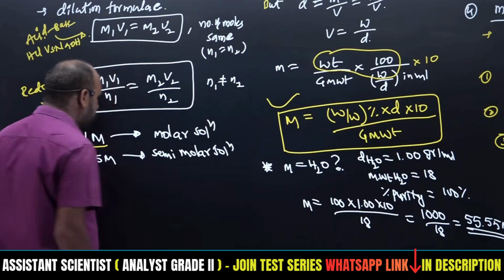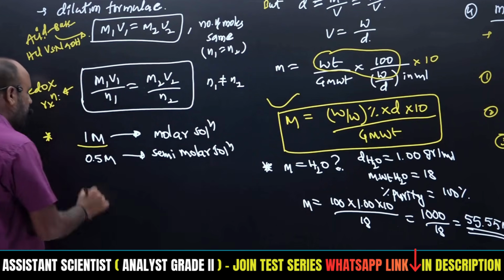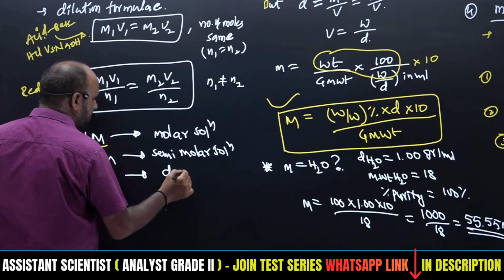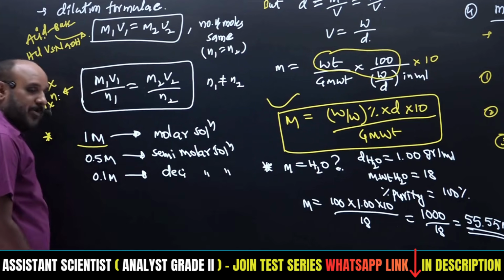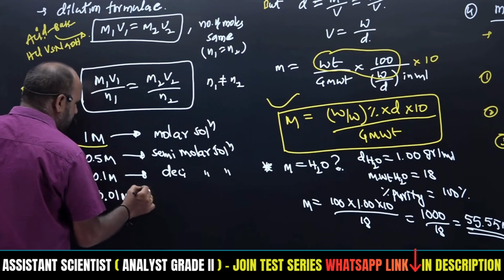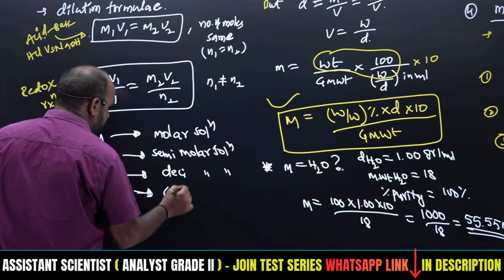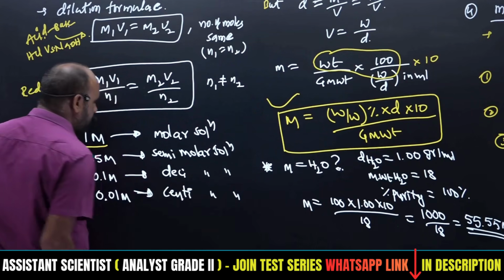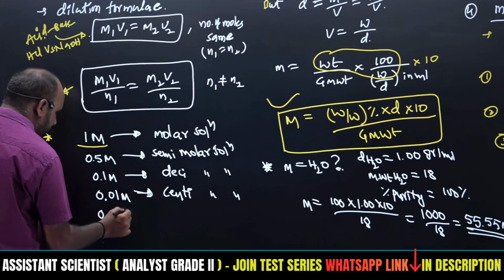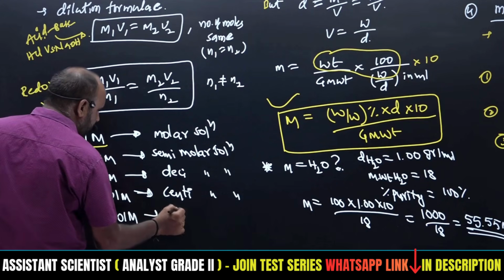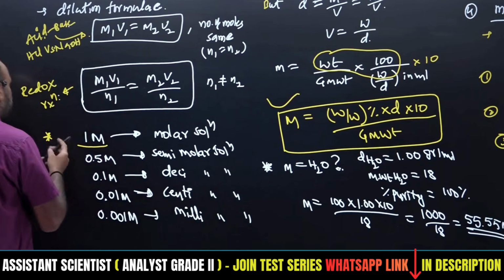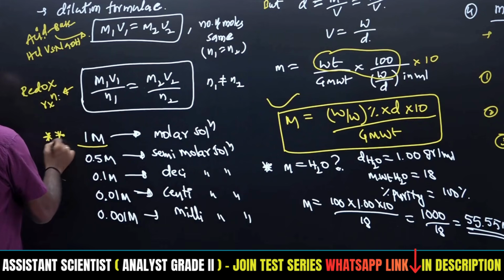A semi-molar solution means what is the concentration? 0.5. A decimolar solution is 0.1 molar. A centimolar solution is 0.01M. And 0.001M is a millimolar solution. This terminology we will get in the question, right.